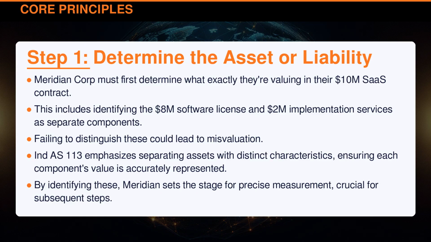Meridian Corporation must first determine what exactly they're valuing in their $10 million SaaS contract. This includes identifying the $8 million software license and the $2 million implementation services as separate components. Failing to distinguish these could lead to misvaluation. Indian Accounting Standard 113 emphasizes separating assets with distinct characteristics, ensuring each component's value is accurately represented. By identifying these, Meridian sets the stage for precise measurement, crucial for subsequent steps.